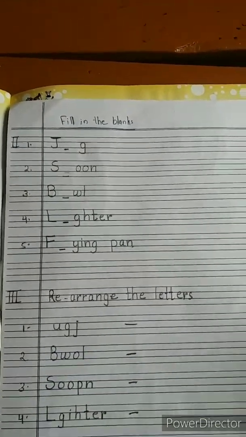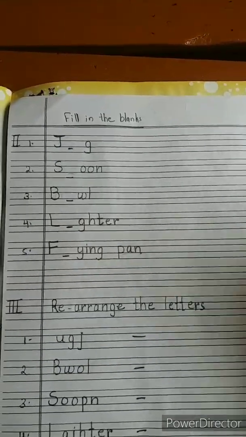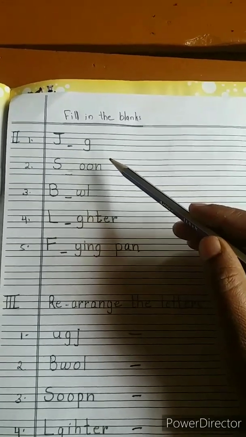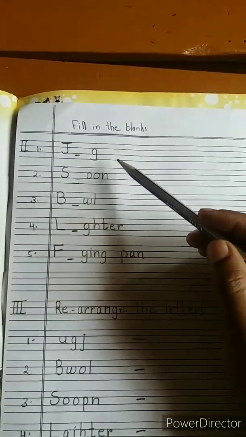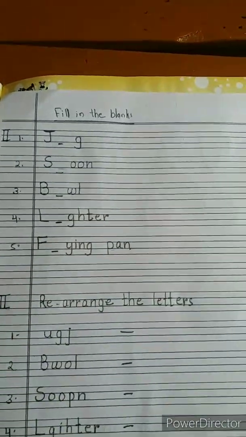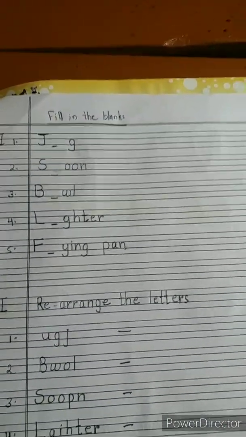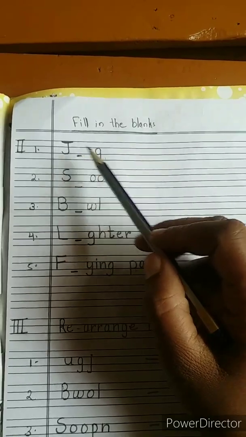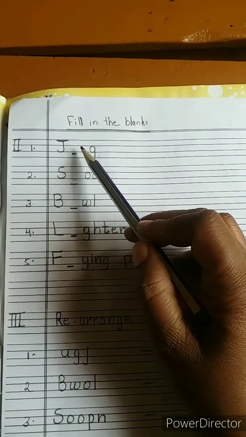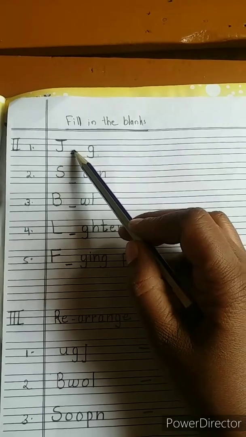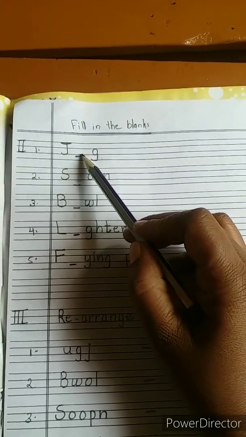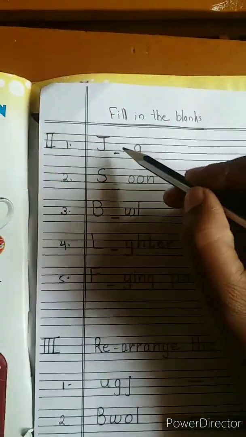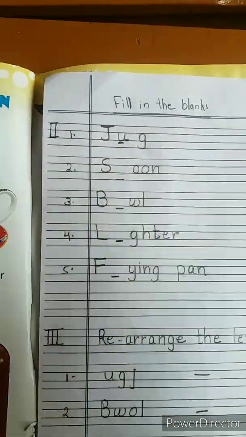Now, one more question is here, also from your kitchen chapter. Here we have to write the missing letters. Fill in the blanks. J blank G. What will be the correct answer? What is the missing letter here, children? Yes, U is not there, so we have to write U. J-U-G, jug.